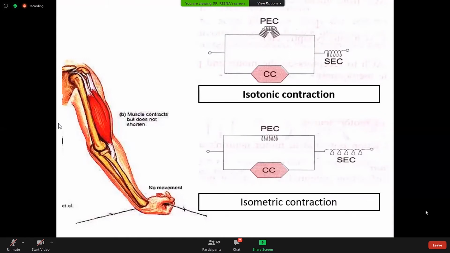And the tension generated in the muscle by the contractile component is transmitted to the bone via either the connective tissue or the tendon.